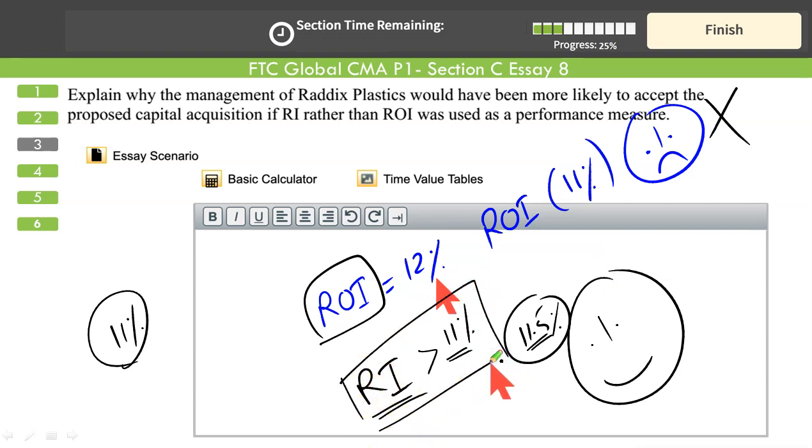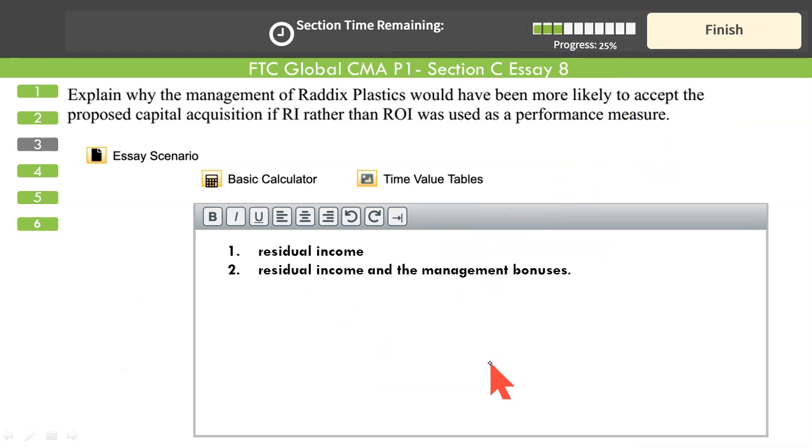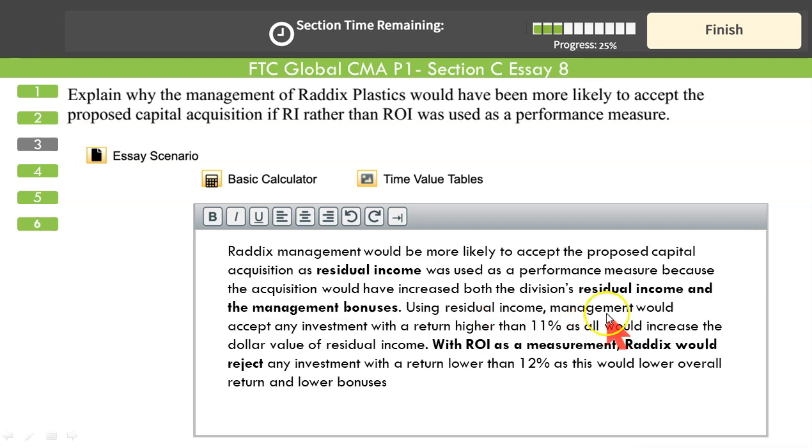Residual income is a better performance measure because it results in goal congruence. So our idea would be residual income. This is given right here. The required rate of return is 11%, and the new project is given 11.5%.